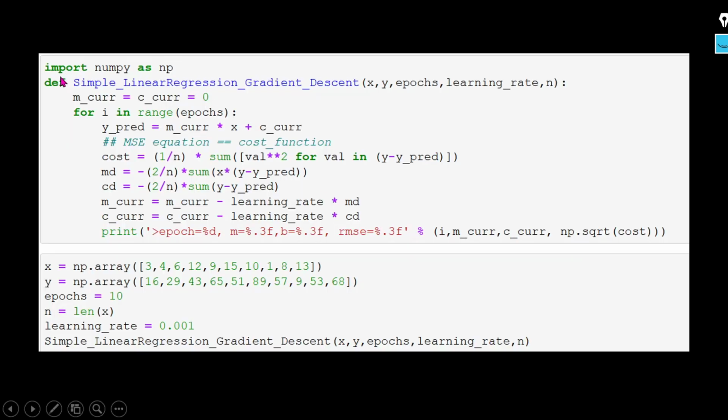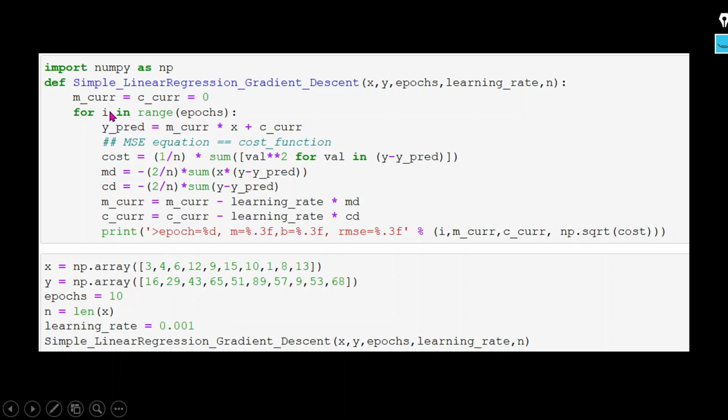If you see here how we can use the gradient descent, we can use one function here. Here I am going to apply the input variable, output variable, and then how many epochs or iterations we have to use, and what would be the learning rate. Learning rate we will discuss in the gradient descent video, and it is the basic. And the number of the data points or the samples.